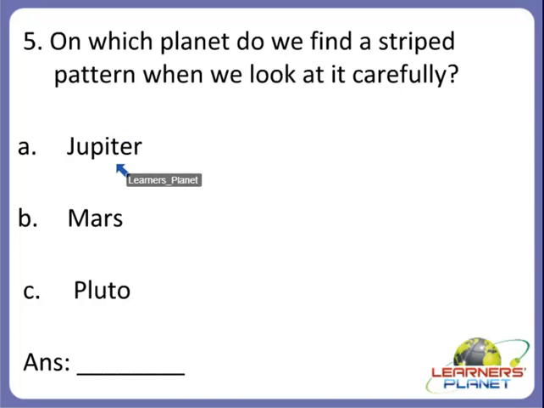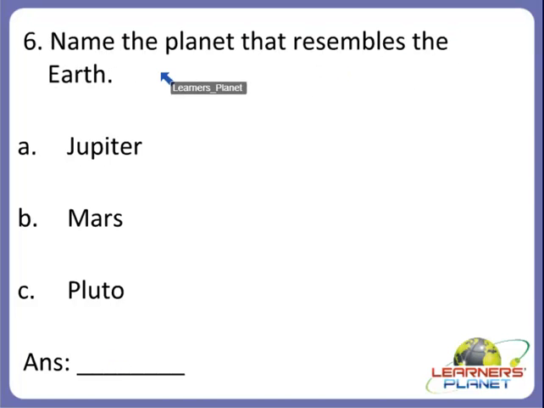Yes, very good. It is Jupiter. Jupiter is the fifth planet, and we find a striped pattern when we look at it carefully. So A is the correct answer. Now the next one. Name the planet that resembles the Earth. Which kind of planet is this that resembles the Earth? Is it A, Jupiter, or B, Mars, or C, Pluto? What will be the answer, children?